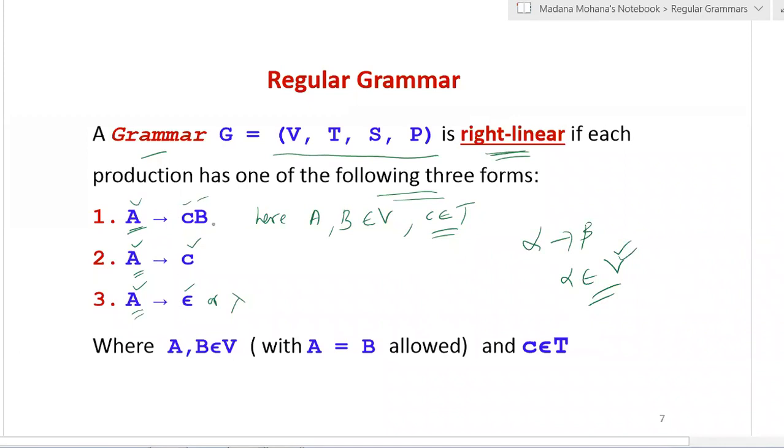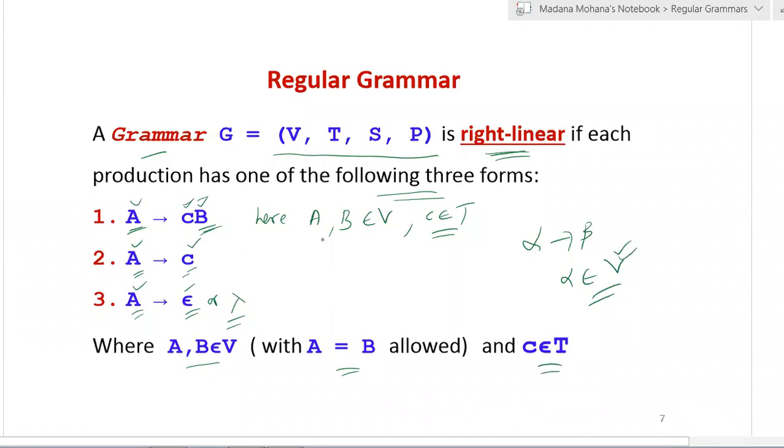Then on the right hand side, you can see it is a combination of a terminal followed by a variable. The variable is placed after the terminal, so on the right hand side of the terminal. Or a single terminal, or a string of terminals, or null, that is epsilon or lambda. Here A, B belong to V. Even A equal to B is also allowed. Here left hand side A, then right hand side B. And c belongs to T.